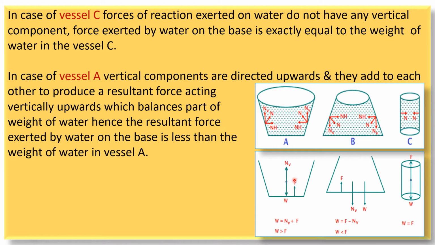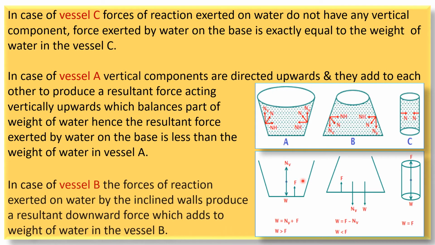So F is the force which is actually exerted by the weight of water on the base, and in return the base exerts the force F. So यहाँ से हमें समझ में आएगा कि the resultant force exerted by water on the base is less than the weight of water in vessel A. वेट ज़्यादा है वाटर का, बट जो रिजल्टेंट फोर्स एक्ट कर रहा है, जो नॉर्मल रिएक्शन की वजह से आ रहा है, वॉल्स की वजह से आ रहा है, that is in the upward direction which reduces the weight of water which is acting in the downward direction. और देखो यहाँ पे भी कितना फोर्स एक्सर्ट हो रहा है, बेस पे F एक्सर्ट हो रहा है.